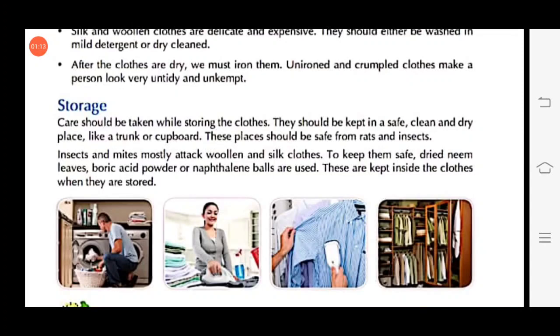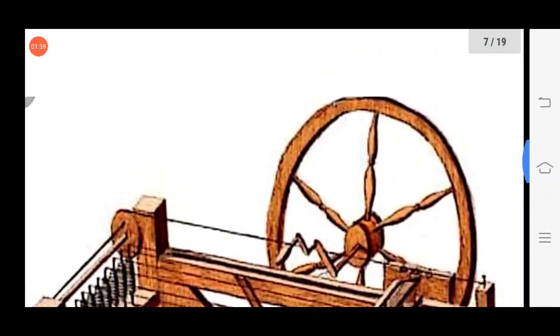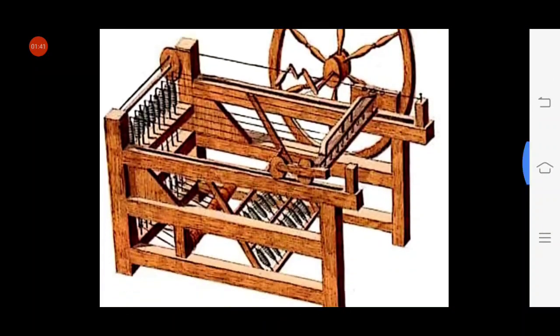So, different types of small insects and mites attack woolen and silk clothes. So, to keep our clothes safe, we can use dried neem leaves or boric acid powder or naphthalene. We can keep this inside our clothes so that they can be safe. So, follow this step to keep your clothes safe. Okay? Now, have a look at these pictures.